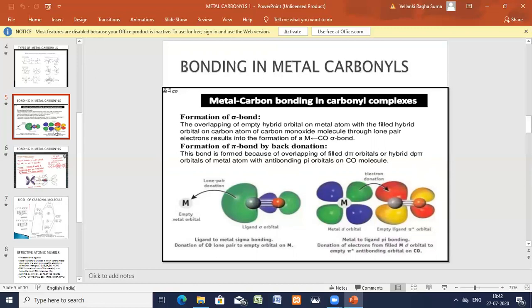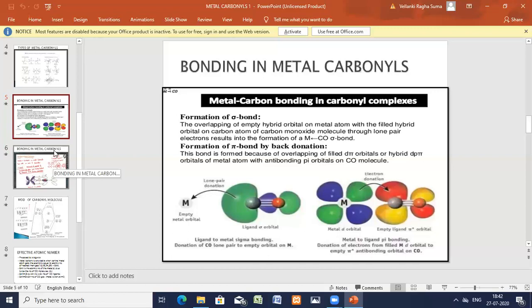The other case of bonding is M double bond C double bond O. There, M and C have double bonds. One is the sigma bond and one is the back donation of electrons from metal to carbon. That is back bonding. And carbon double bond O: one is sigma and one is pi.